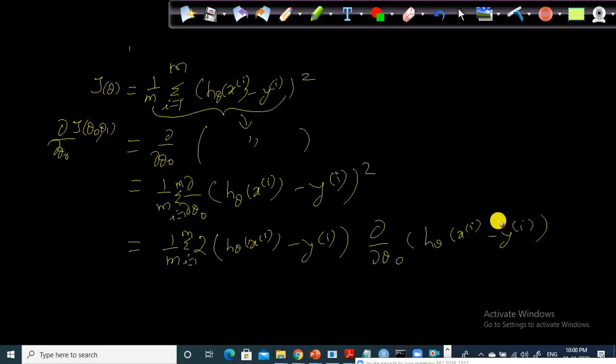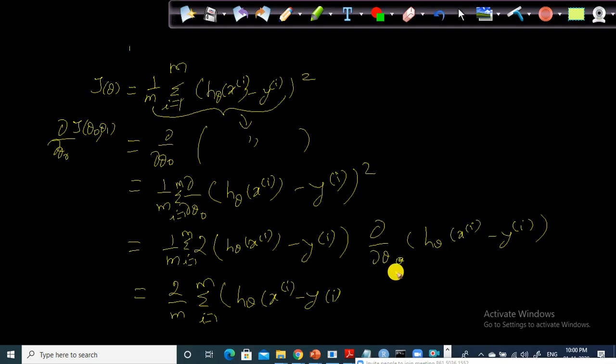Okay. In this case, I'm going to bring this outside: 2 divided by m, and the sum over each and every observation of h theta of xi minus yi, and here I'm taking the partial derivative of this one with respect to theta naught, right?